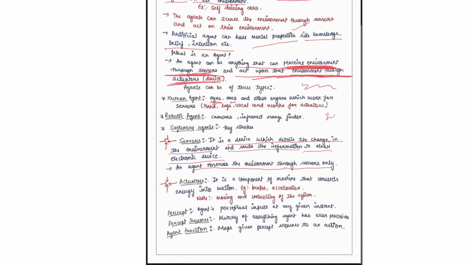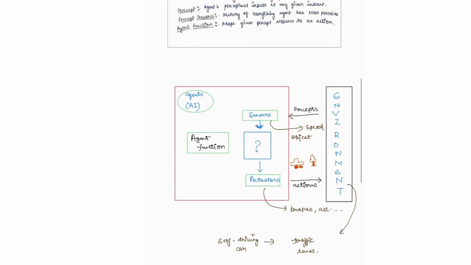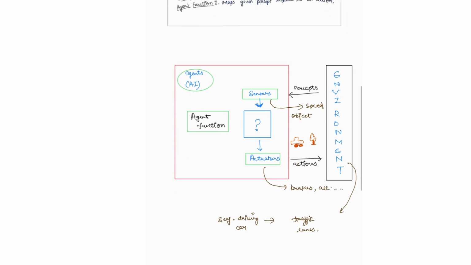What is an actuator? An actuator is a component or a device that converts energy into motion. I've already given you examples of the brakes in a self-driving car or an accelerator, moving left to right. Basically, moving and controlling of the system is done by actuators. At last we have three definitions: percept, percept sequence, and agent function. Before that, I will explain an easy diagram of what we have discussed right now.